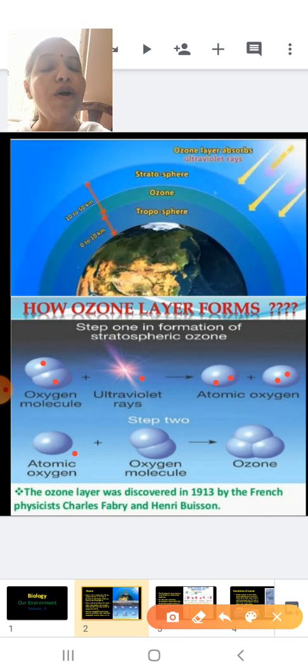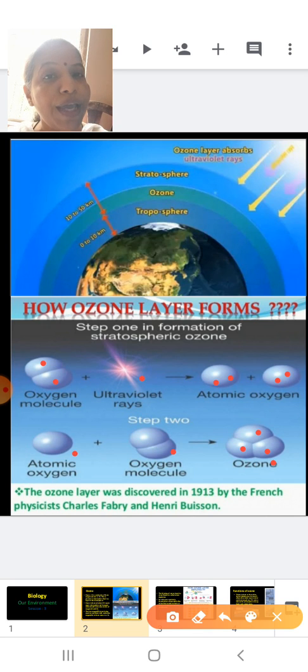Now, this atomic oxygen is very reactive, and this atomic oxygen reacts with a molecule of oxygen. Atomic oxygen is 1 oxygen. Molecular oxygen is 2 oxygen. So 1 plus 2, it will result in 3 atoms of oxygen coming together, and when 3 atoms of oxygen come together, it will result in 1 molecule of ozone here. So you can see here 1 molecule of ozone, 1, 2, 3. You can see the 3 atoms coming together.